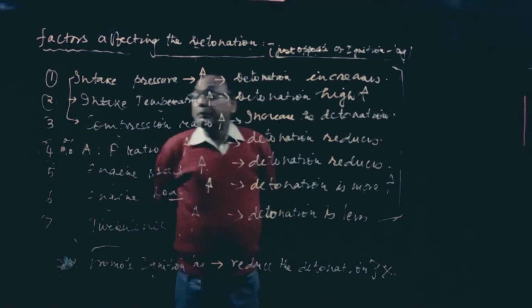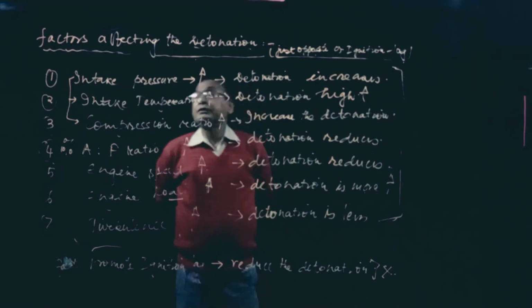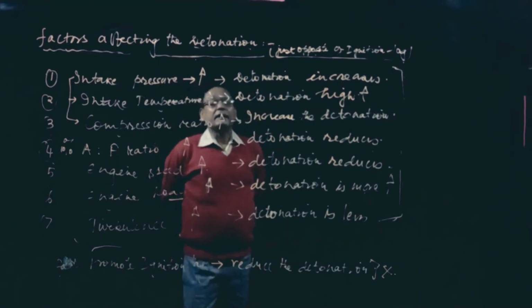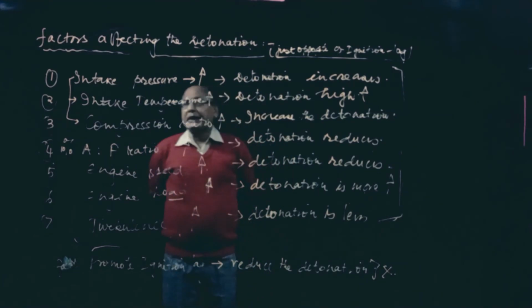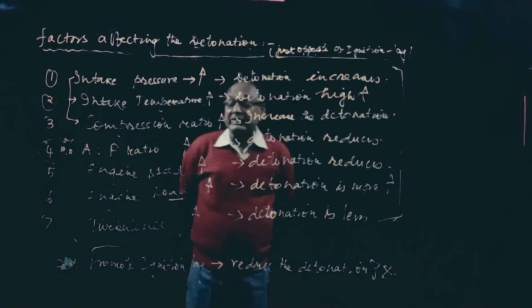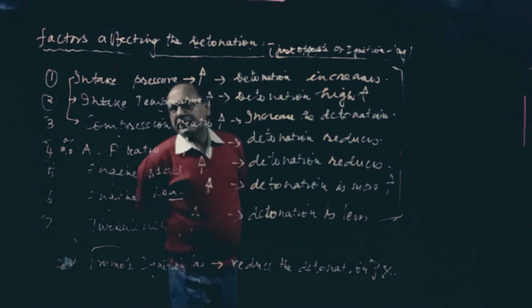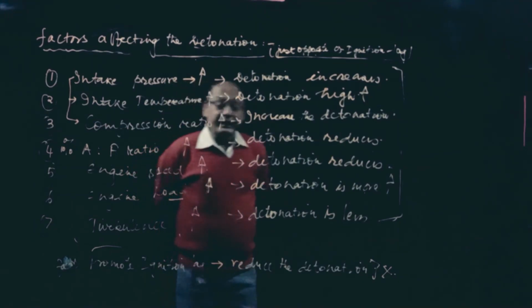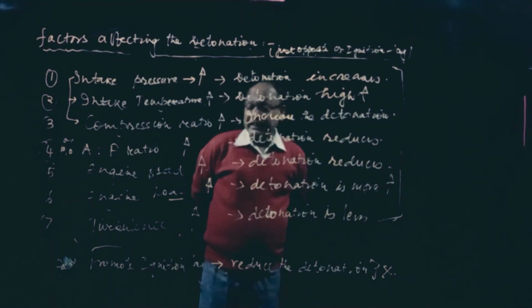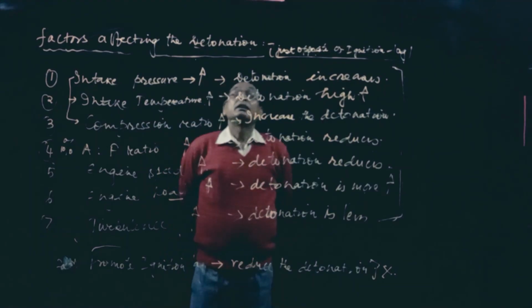Air fuel ratio, 10%: detonation reduces. Engine speed: it will also reduce detonation. Engine load: detonation is more. Turbulence: if the turbulence is very high, then definitely detonation is less. So these are the points affecting your detonation.